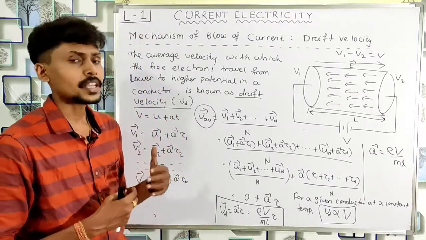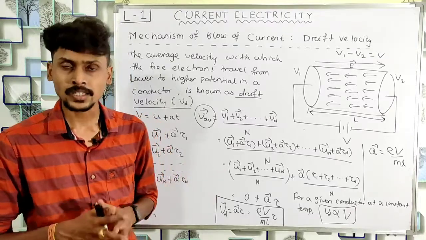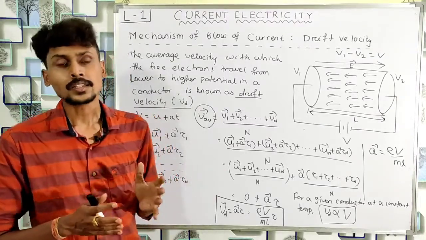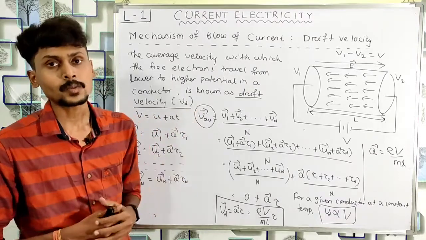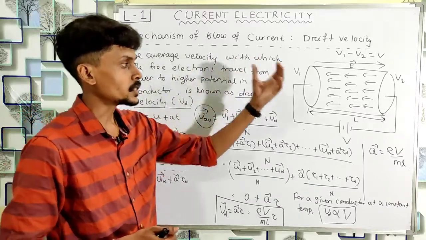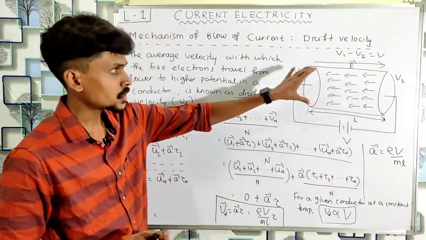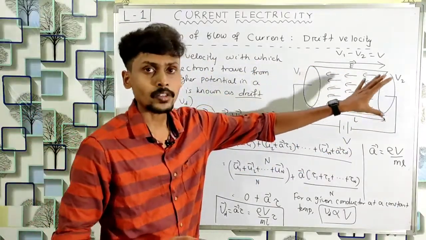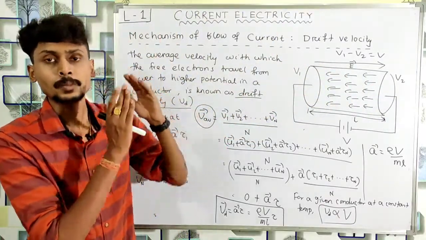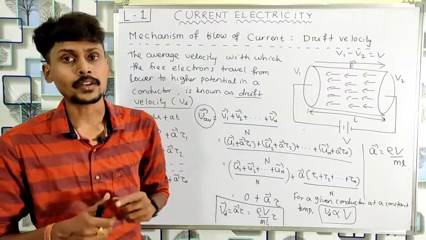It is in the range of some millimeter per second. Is that clear? So electrons drift with very small velocity inside the conductor in the presence of this potential difference. And since due to the potential difference, all the electrons start moving from lower to higher potential, we get some average velocity, some average displacement, and that's why we get some electric current.